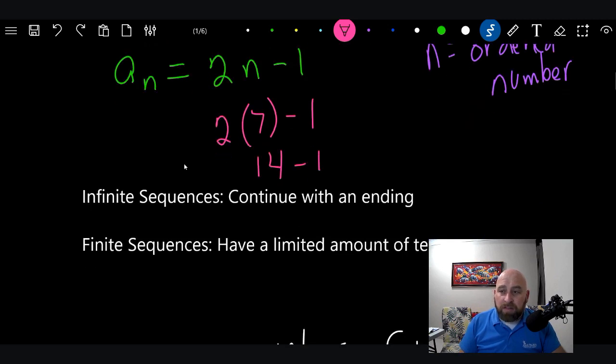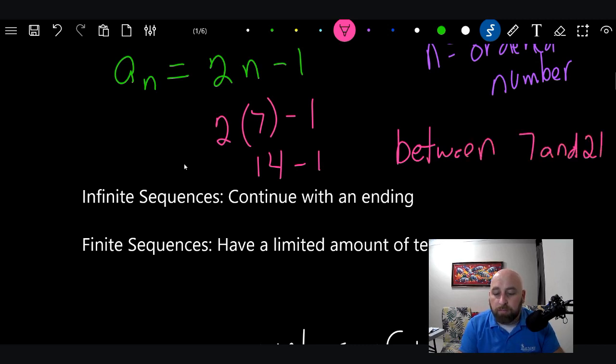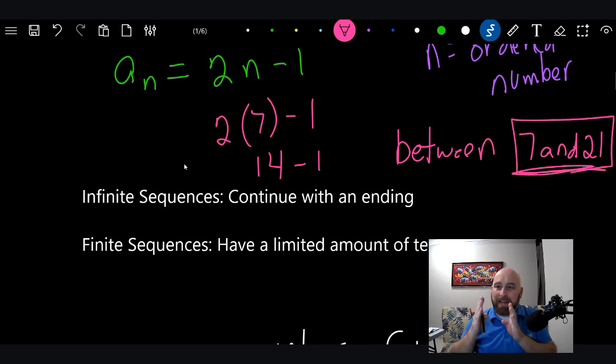Now, the other type is a finite sequence. How can you know that something is finite versus infinite? I don't understand these things either, so you can ask your English teacher that. Here's my point. If it says the numbers between 7 and 21, well, you've put a limit on it. You've said, okay, it's finite. It ends. Our sequence ends at 21.